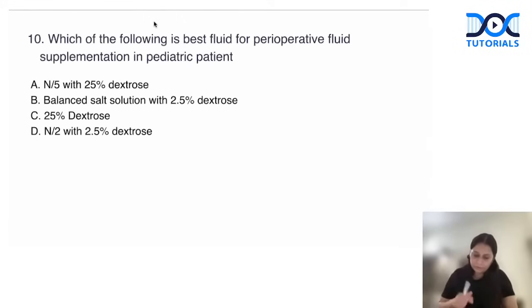Okay, next question. Which of the following is the best fluid for perioperative fluid supplementation in pediatrics? So nowadays I am seeing a trend of questions being asked: best fluid in adult, best fluid in pediatric. So guys, for adult and pediatric fluid, you all know crystalloid and colloid. For fluid, we have crystalloid and we have colloid.